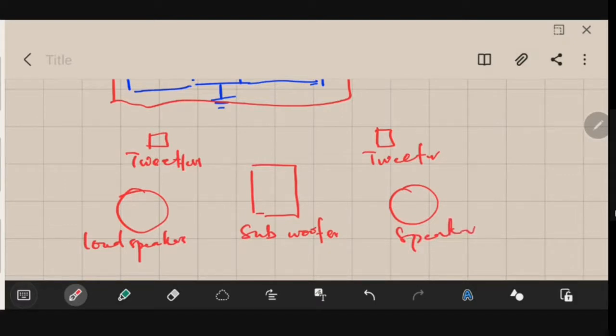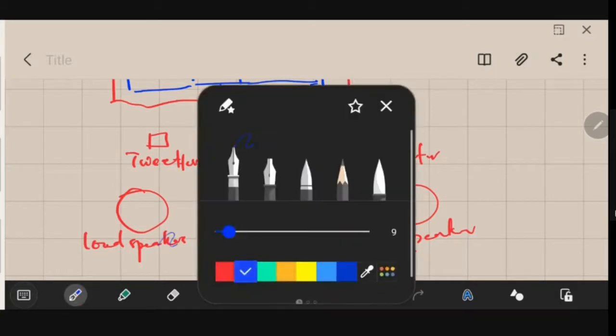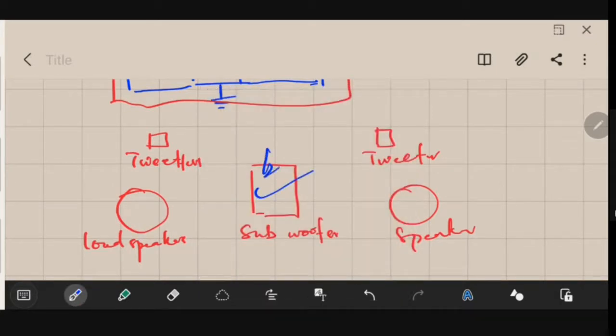If you listen to music, you will find that whenever there is a bass component, the subwoofer will be working. When a song or a voice is being played, you will find that the loudspeakers will be working. Similarly, when you find some high frequency signals like guitars being played, you will find that tweeters will be working.